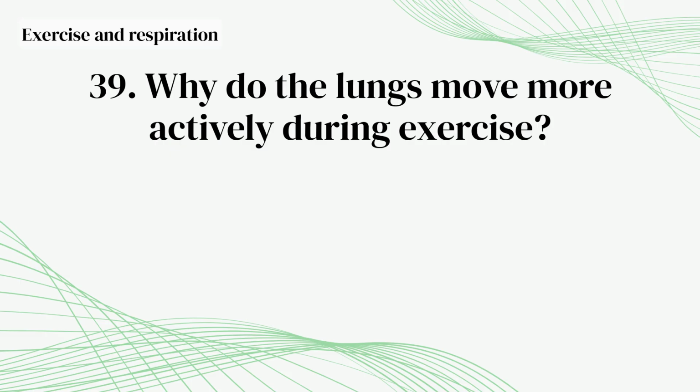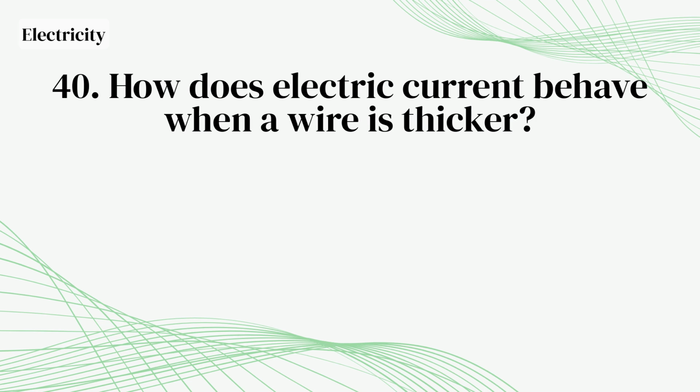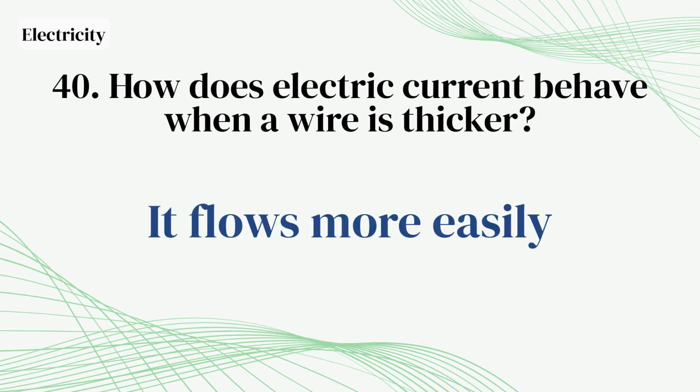Why do the lungs move more actively during exercise? Because oxygen uptake increases. How does electric current behave when a wire is thicker? It flows more easily.